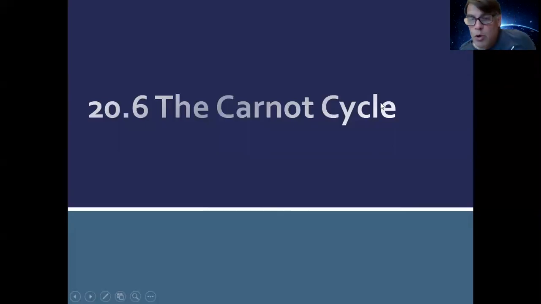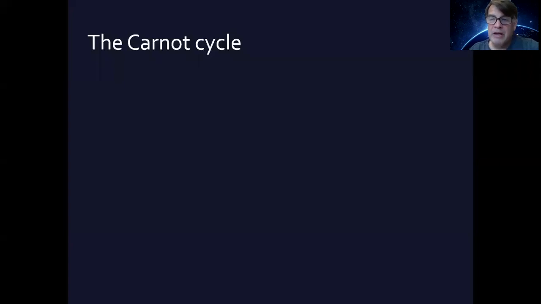Hello, this physics video is on the Carnot cycle, and I'm following Young and Freedman's University Physics. We are in chapter 20, which is on the second law of thermodynamics. So in this chapter, we've talked a little bit about the loss of heat that is inevitable in this universe. And we talked about engines and engine efficiency, and then we talked about refrigerators and refrigerator efficiency.